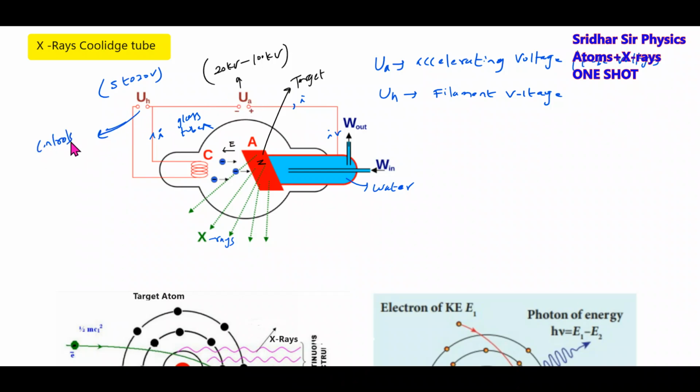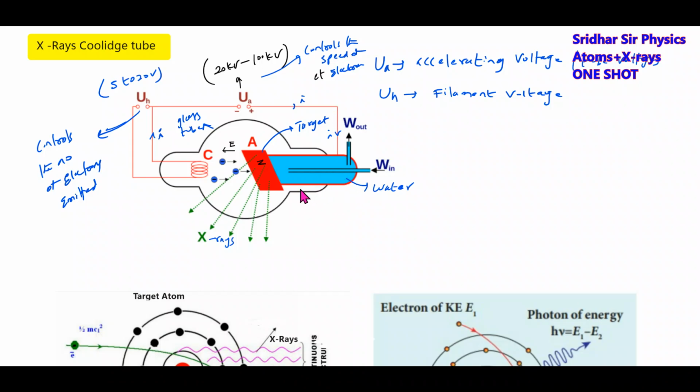Controls the number of electrons emitted. What about this? This will control the speed of electrons.